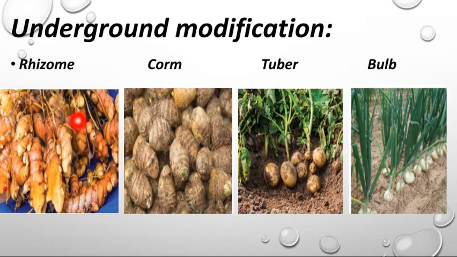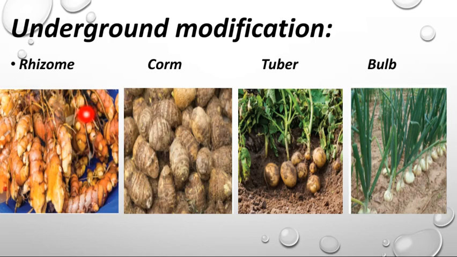First one, rhizome. A thick stem with nodes and internodes. Even in ginger we can find the nodes and internodes. So that is how we can say ginger is a stem and not a root. In the rhizome, the thick stem with nodes and internodes grows horizontally, is irregular in shape and does not have a proper shape. It has buds, and from the new buds it creates a new stem and leaves.